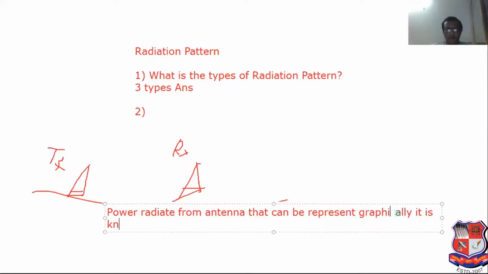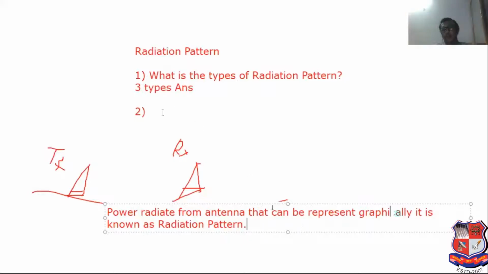It is known as radiation pattern. Power radiated from antenna that can be represented graphically is known as radiation pattern.